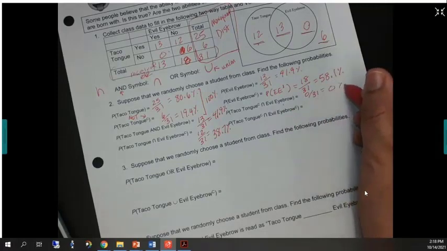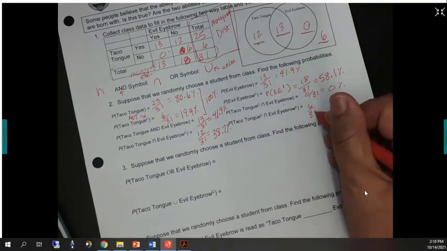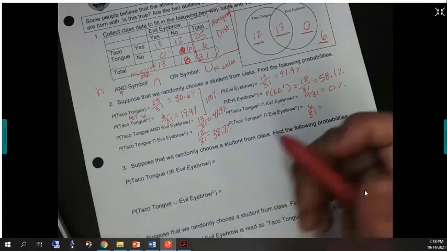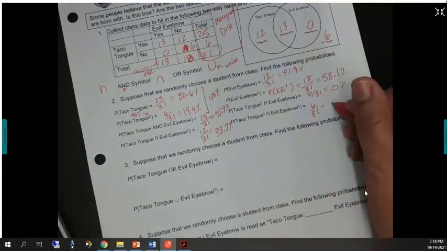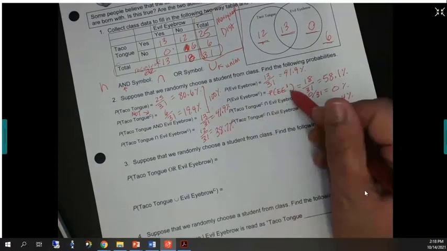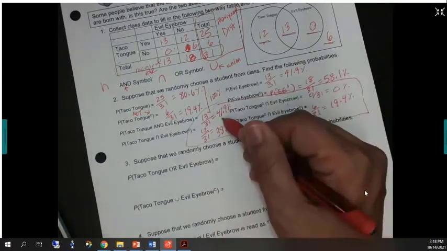And then finally, those of you who cannot do either one. So 6 divided by 31. I still love you in the group of 6. You're still my kiddos. So you were at 19.4%. Guess what these add up to? They add up to 100%. Well, where does 41.9% go? It goes right in here.